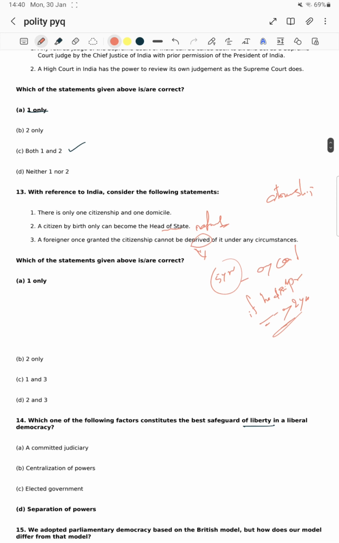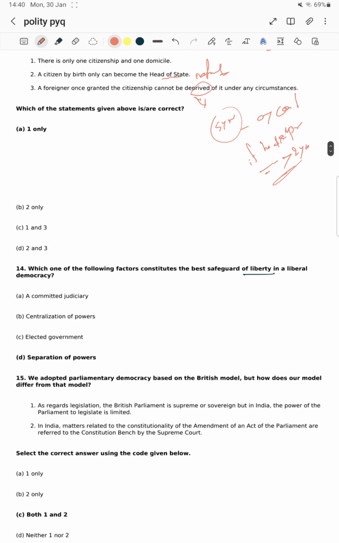Next, which one of the following factors constitutes the best safeguard of liberty in a liberal democracy? Liberty means, let's see, a committed judiciary. How can it be possible to ensure liberty?